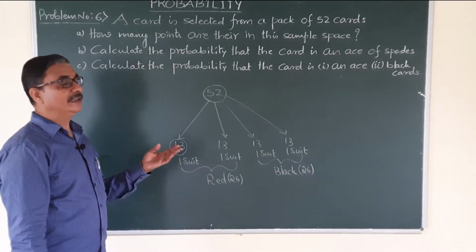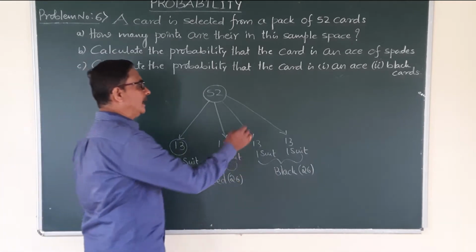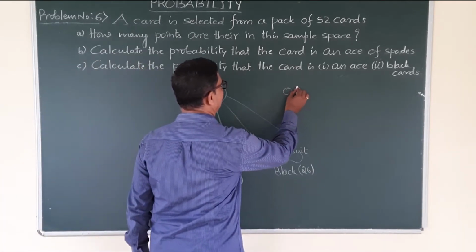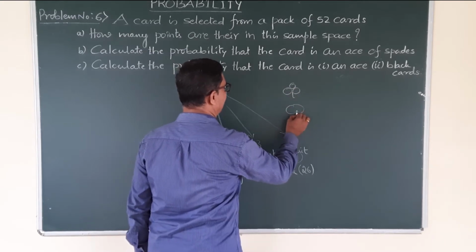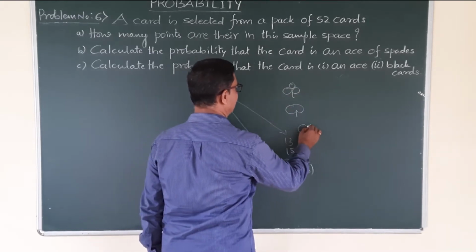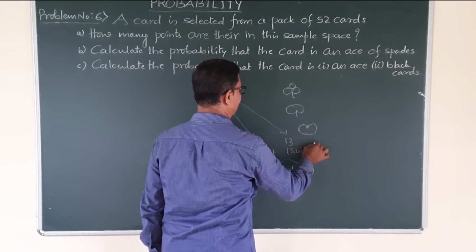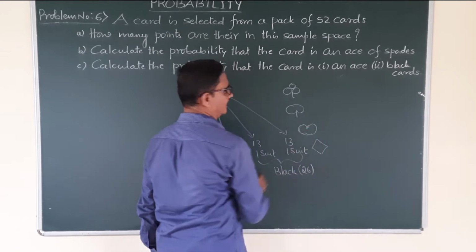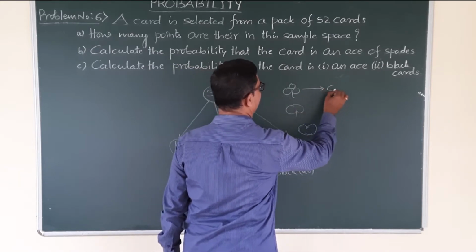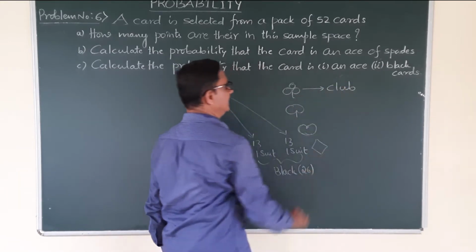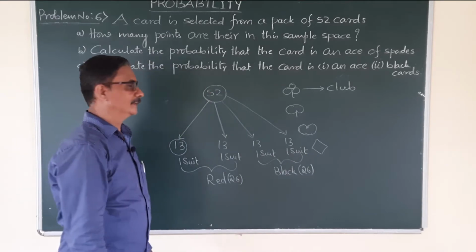Okay. Then there are 4 shapes. Namely the first shape, the figure like this. Another shape like this. Third shape is like this. Fourth shape is like this. That shape of the figure is known as club. What do you call this? Club cards.